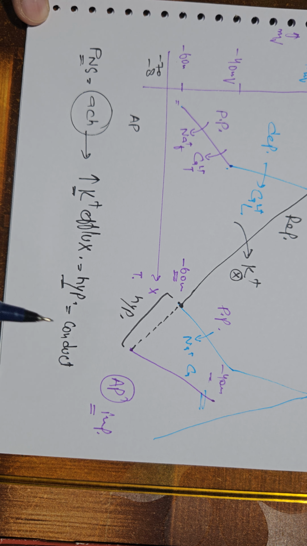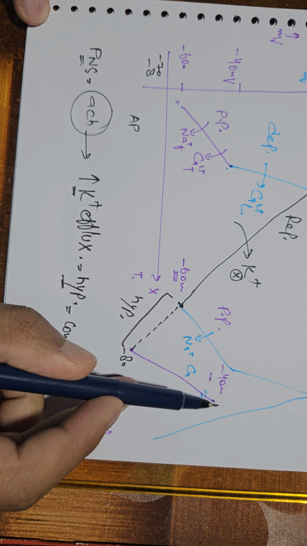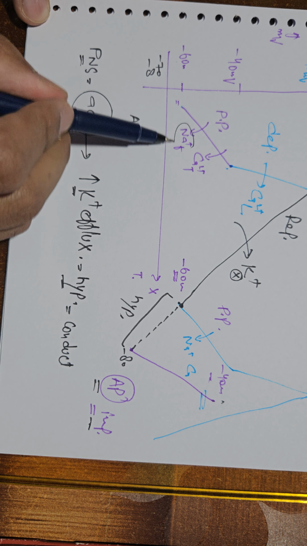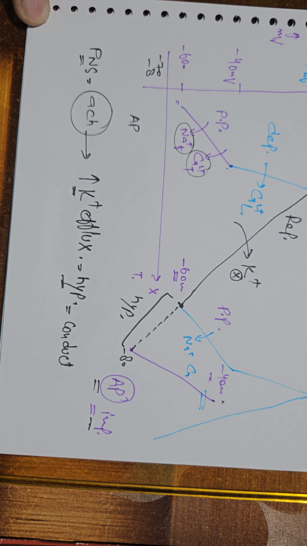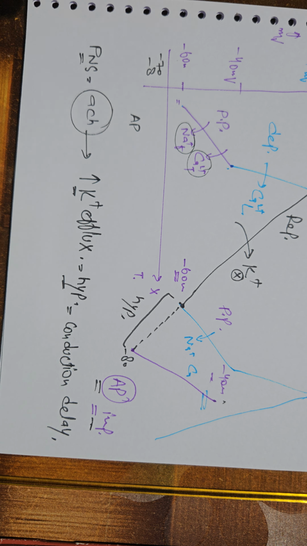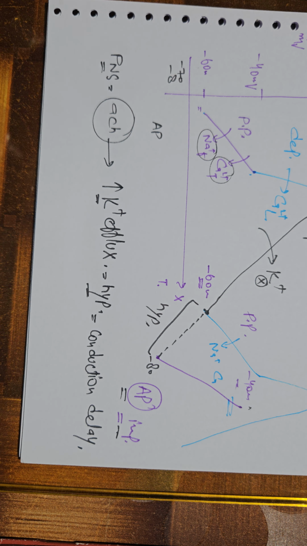Why is there conduction delay? Because a new action potential, a new impulse will be generated, but it will take more time because now the impulse has to go from minus 80 millivolt to minus 40 millivolt. It will require more entry of sodium and more entry of calcium. It will require more time, so there will be conduction delay. So is that clear?